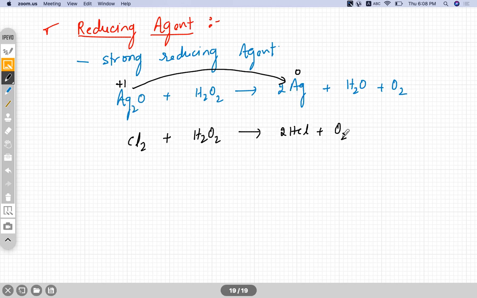Oxygen is a part of H2O2 only, na? So H2O2 will reduce chlorine and oxidize itself. So oxygen will get oxidized. Both won't get reduced, no? It reduces chlorine and gets itself oxidized.